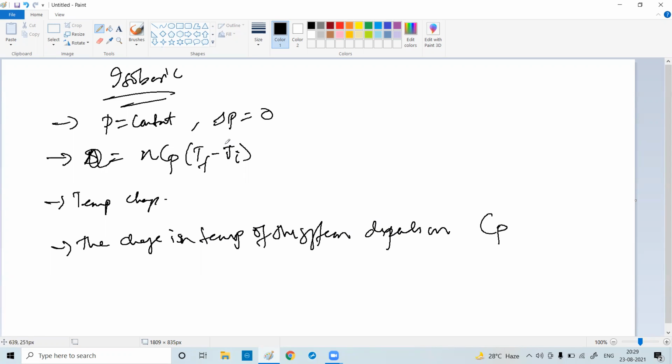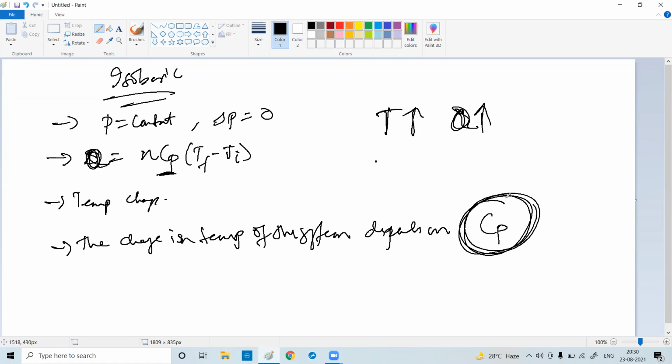Only Cp. See, temperature will increase when Q increases, when the heat supplied increases. And Q is dependent on what? Cp. Clear?